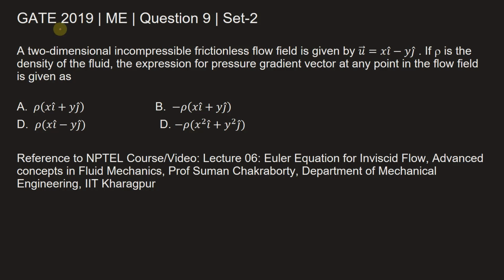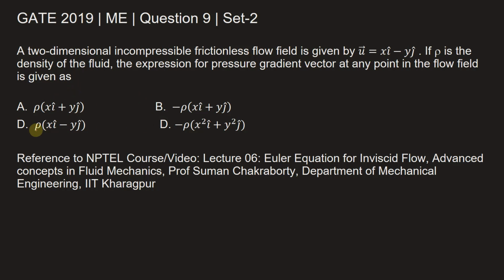This question is from the GATE Mechanical Engineering paper of 2019. This is question number 9 of set 2. The question is: a two-dimensional incompressible frictionless flow field is given by u vector equal to x i cap minus y j cap. If rho is the density of fluid, the expression for pressure gradient vector at any point in the flow field is given by.